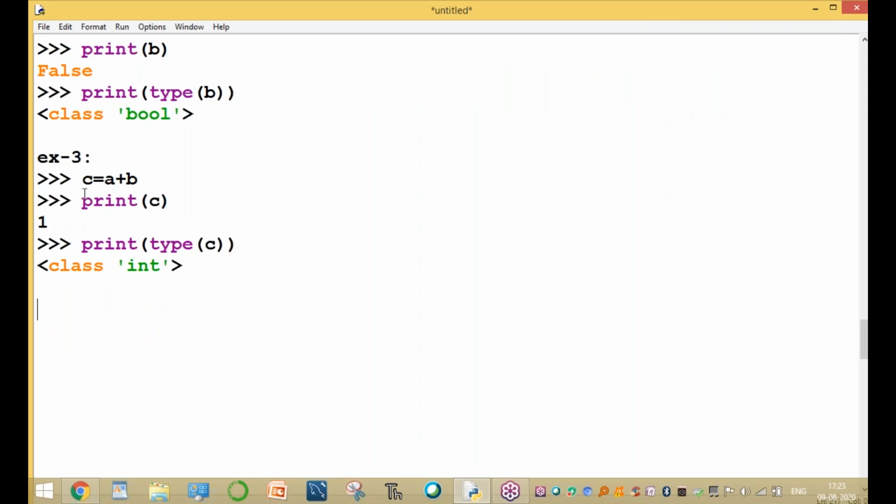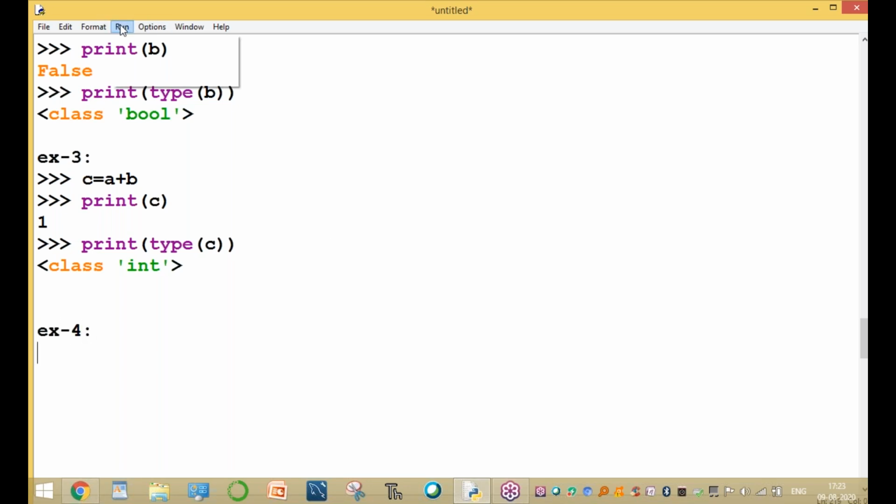What is the value? A plus B. A for true, B for false. So the final output equal to true, the value equal to integer value. For example 4,